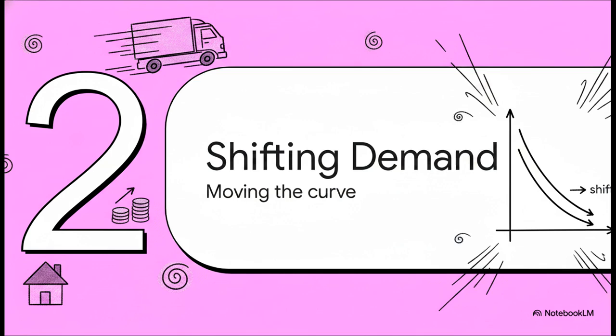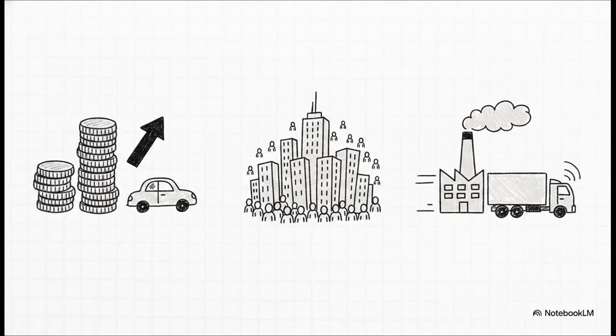Section 2. Shifting the demand curve. Now, we call these variables the determinants of demand. Basically, what makes more people want to travel, even if the ticket price stays exactly the same. Well, first up, income levels. When people earn more, they travel a lot more frequently. And they might even shift from buses to faster modes like air travel or private cars.